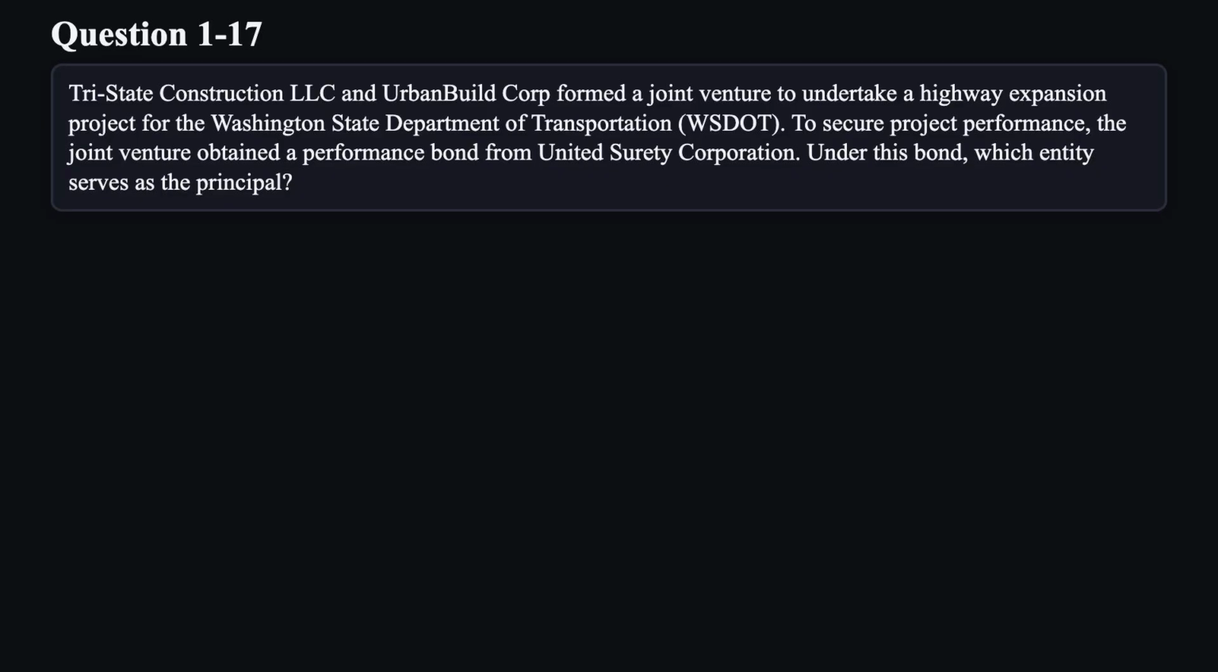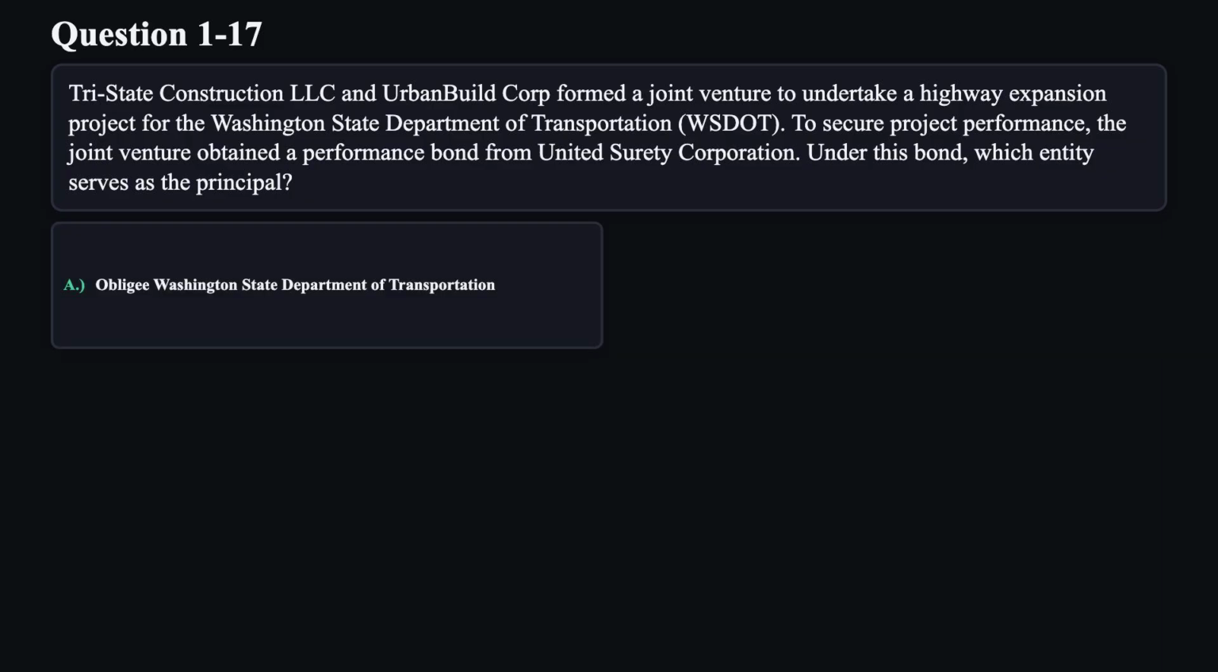Question 17. Tri-State Construction LLC and Urban Build Corp. formed a joint venture to undertake a highway expansion project for the Washington State Department of Transportation, WSDOT. To secure project performance, the joint venture obtained a performance bond from United Surety Corporation. Under this bond, which entity serves as the principal?